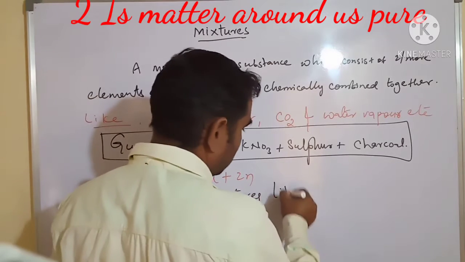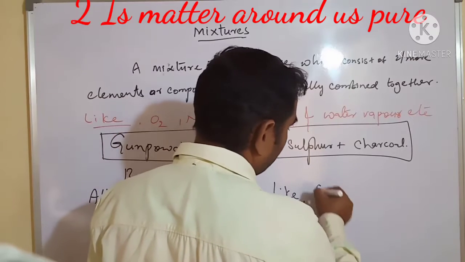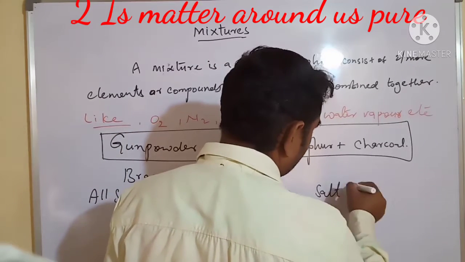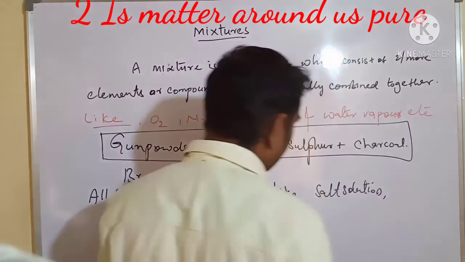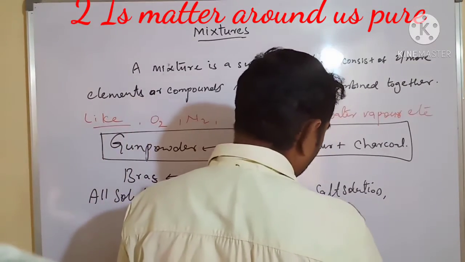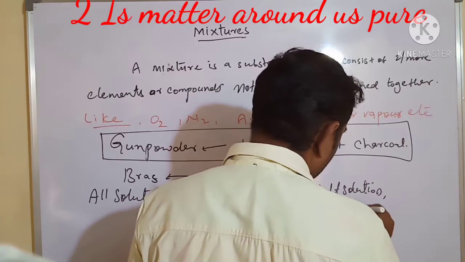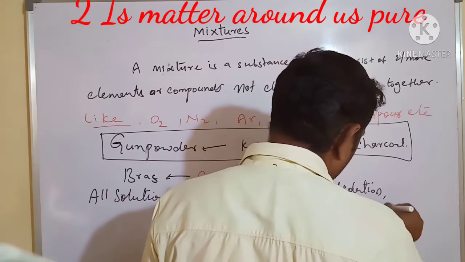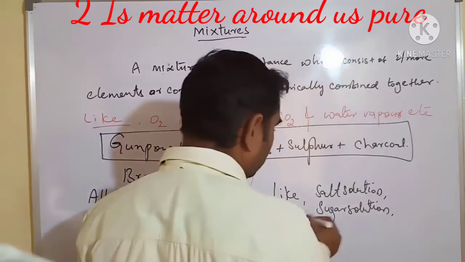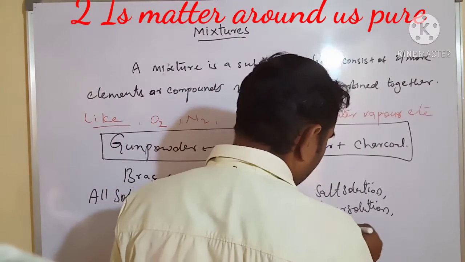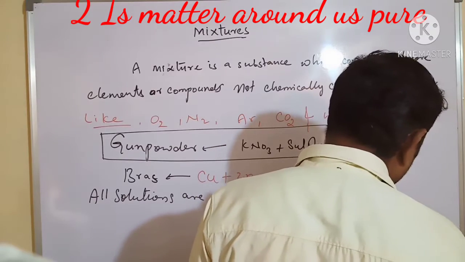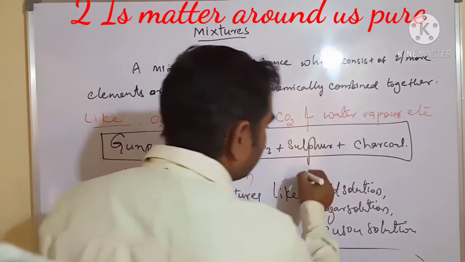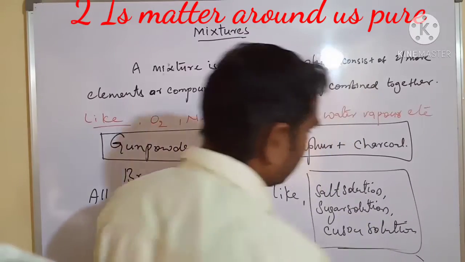Like salt solution, sugar solution, next copper sulfate solution. So all solutions are mixtures.